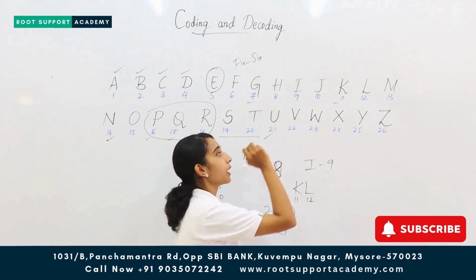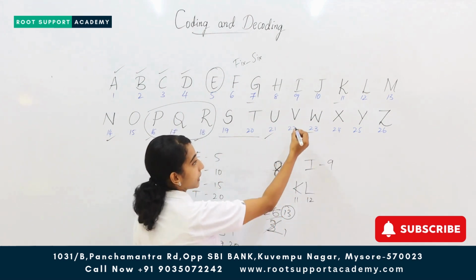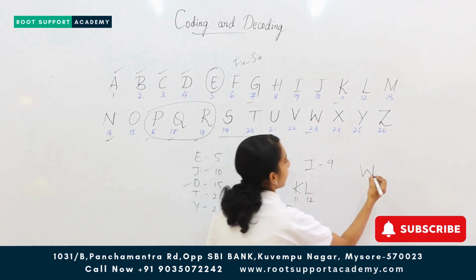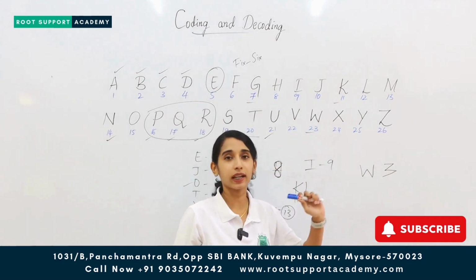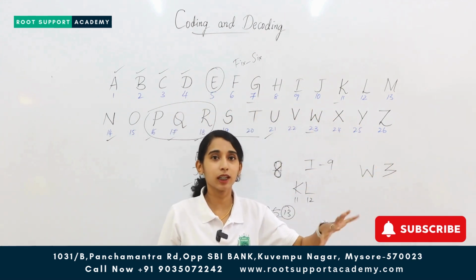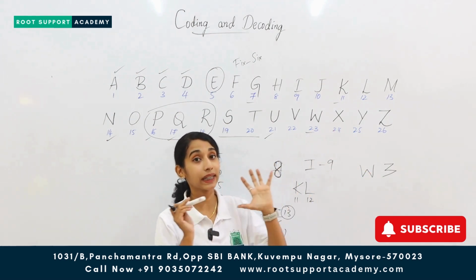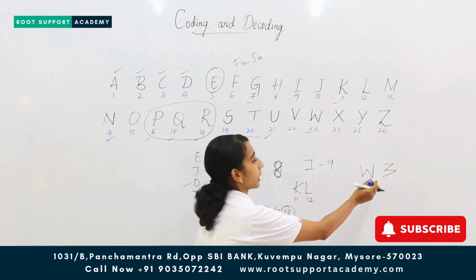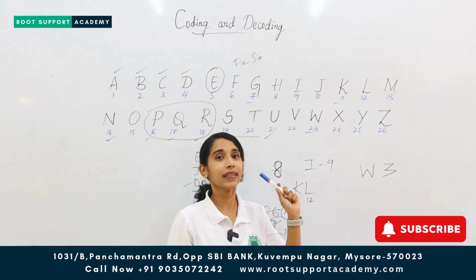After that, what do we have? We have W. W has the number 23. This W is like this. If I flip it and write, it looks like this. So what is the last one looking like? 3. And W obviously comes at the end only, so it can't be 13 or any other number. So W will obviously have the number 23. Remember, when you just rotate and write it like this, it looks like 3. So W gets the number 23.